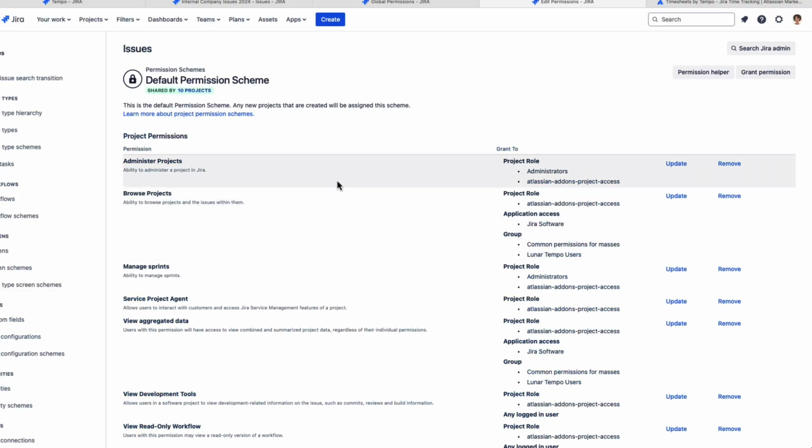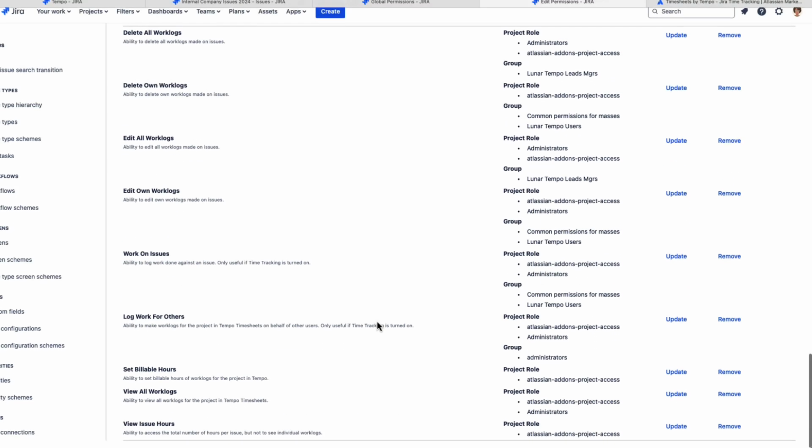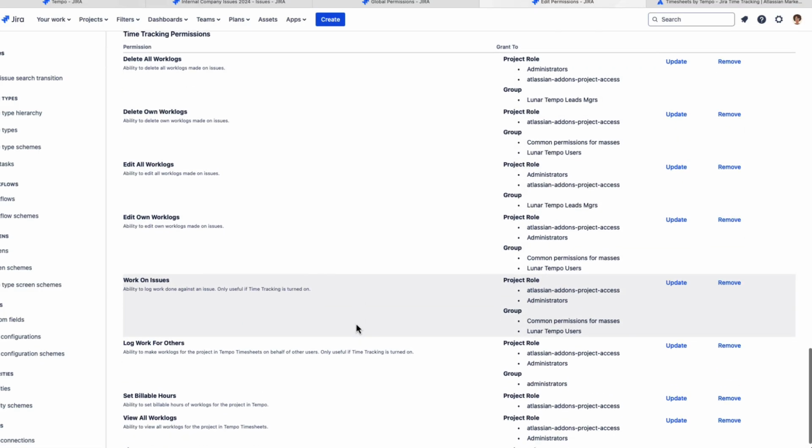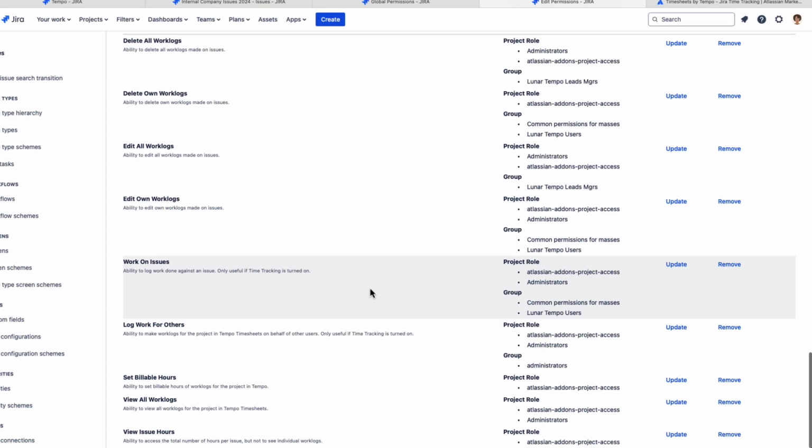And I see all the standard ones here. Browse projects is important, of course. But I'm going to scroll all the way down to the bottom. And under the time tracking permissions, these are the ones that Timesheets uses to work with all the time data. And like I said, these are the important ones. Work on issues is especially important because that lets the team members log their time to the issues in this project. So keep an eye on these and check them out if you need to assign these specifically.